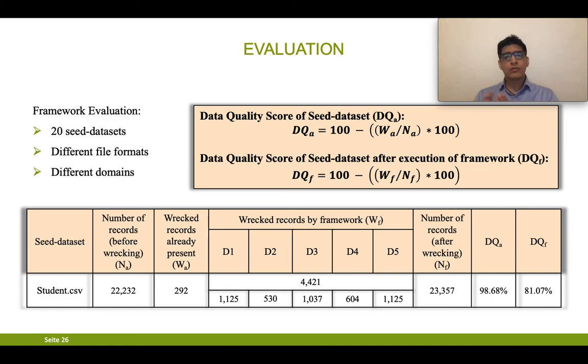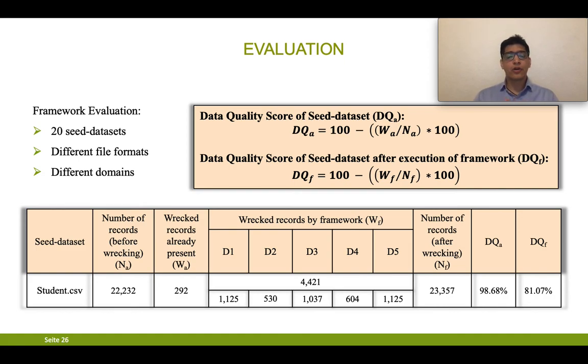After the execution of the framework, we can see an evaluation table in this manner. We can see at the bottom, seed dataset, which is the name. It says student.csv. Yes, it is student data. Number of records, it is 22,232. Wrecked records already present, that means already unclean records present in the dataset, is 292. It might be due to missing values or invalid values.